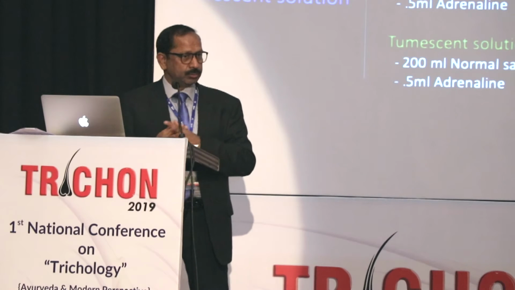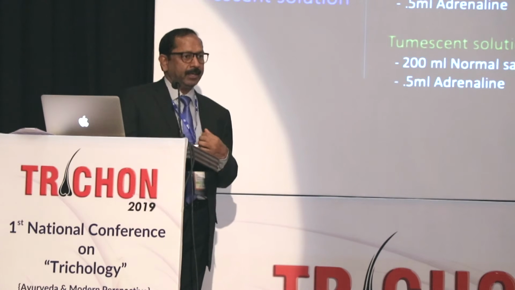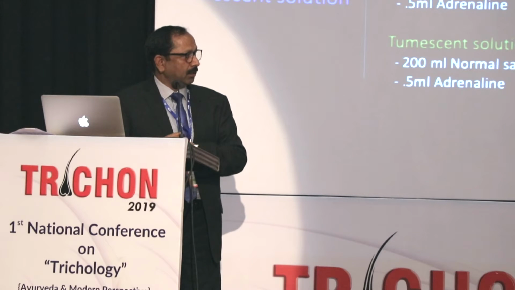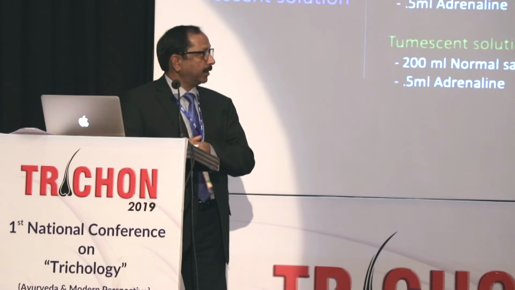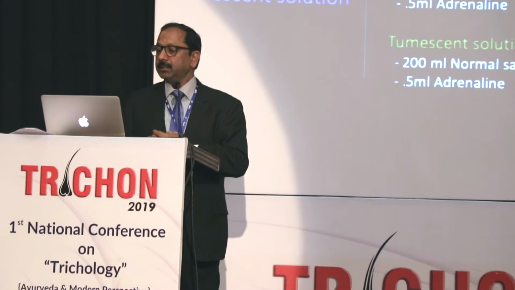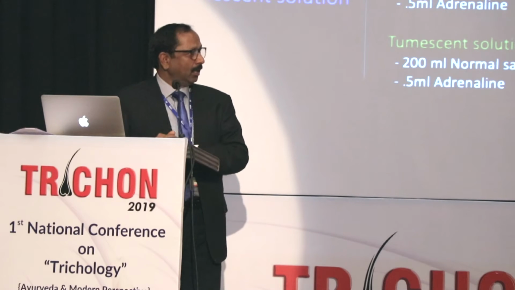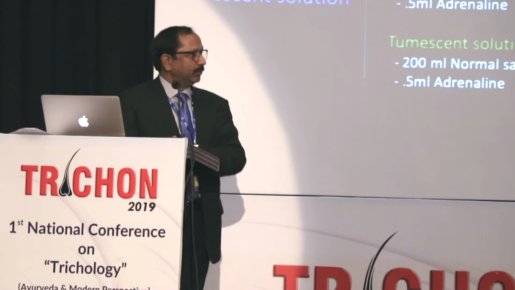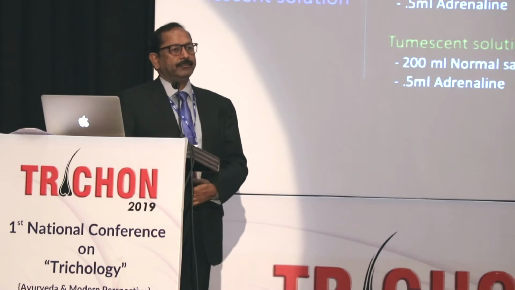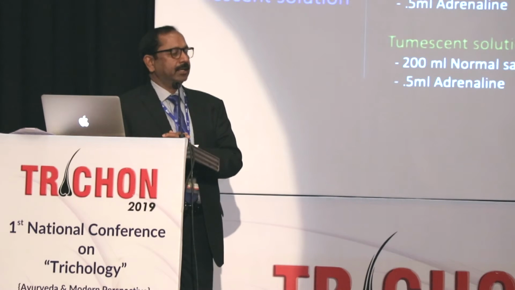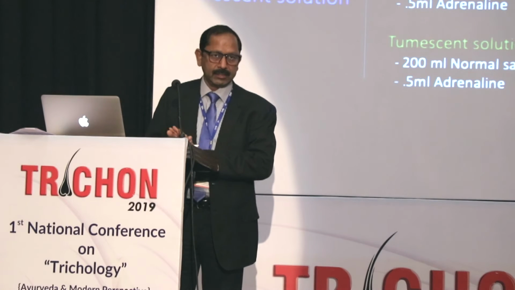If we have not used a long-acting one, there will be pain. So we use a long-acting local anesthetic, 0.5% ropivacaine, not 5%, along with xylocaine, and we add 10 milligrams of triamcinolone, a steroid, and 0.5 ml of adrenaline. This is what we use for local anesthesia.